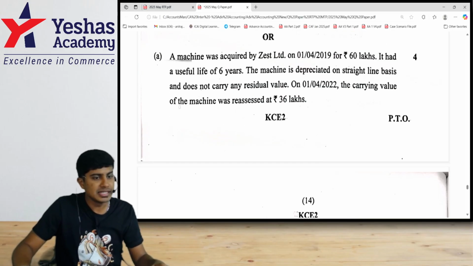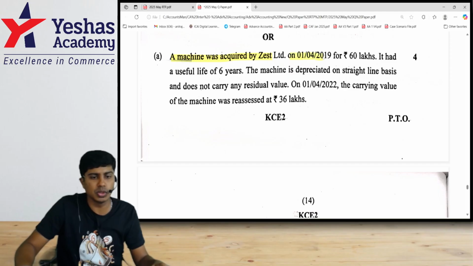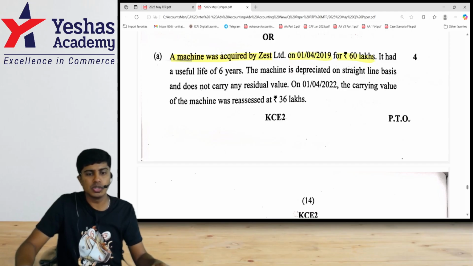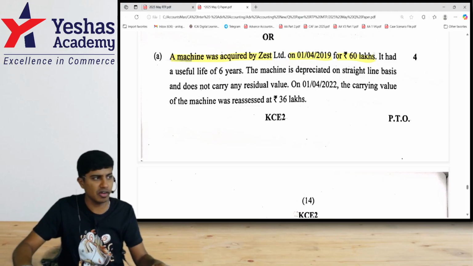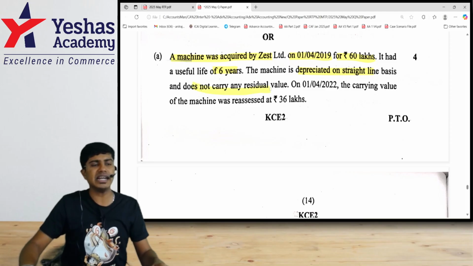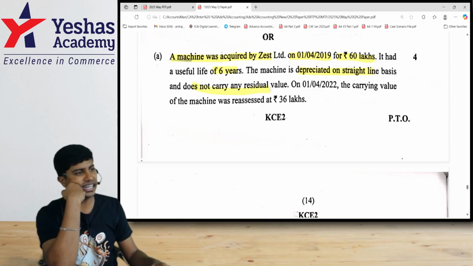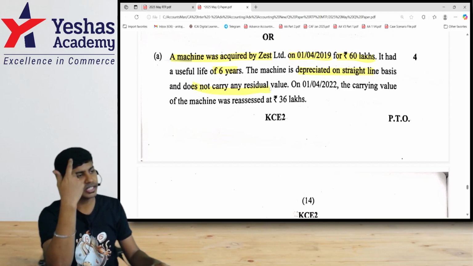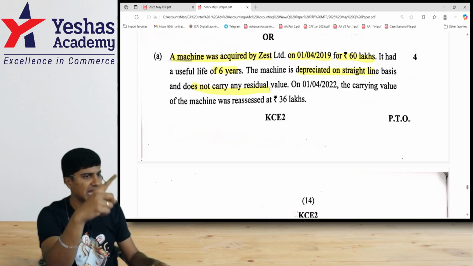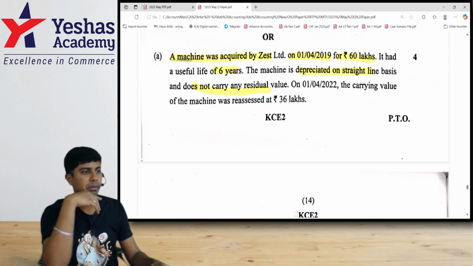Shall we? See this. A machine was acquired by Zest Limited on 1st of April 2019 for rupees 60 lakhs. So 60 lakhs is purchase price on 1st of April 2019. It had useful life of 6 years. This will help us in determining depreciation. The machine is depreciated on SLM basis and does not carry any residual value. Please do 60 lakh divided by 6. 10 lakh is the depreciation per year. Out of 60 lakhs, when you deduct depreciation of 10 lakhs for each year, the asset will go on reducing by 10 lakh. Let's see when are they planning to check for impairment.